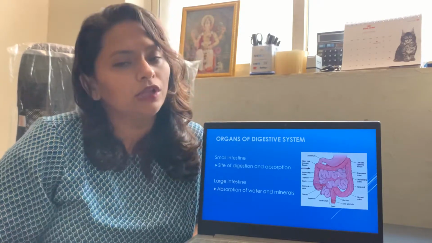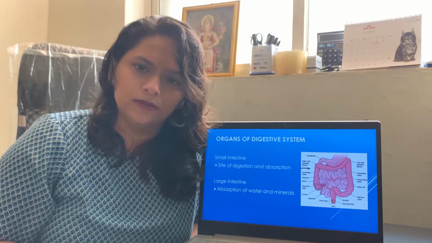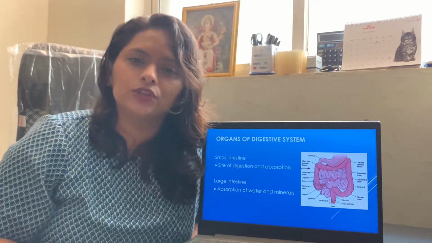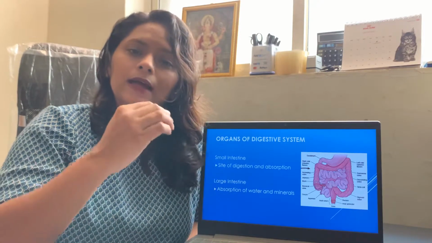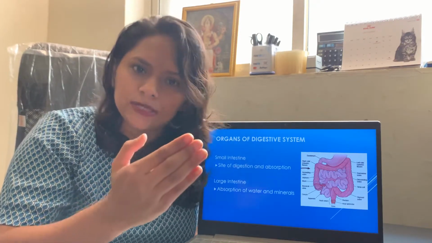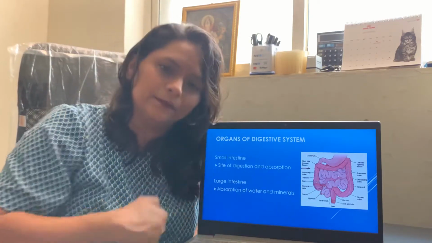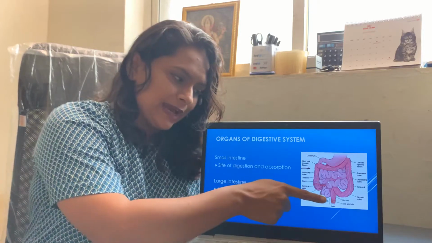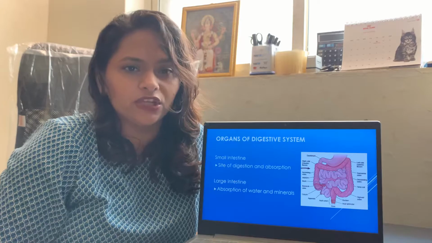Next is the large intestine. Large intestine is responsible for absorption of water and minerals. And all the undigested material is temporarily stored in the rectum till the time it can be removed from our body via the process of defecation through the anus.